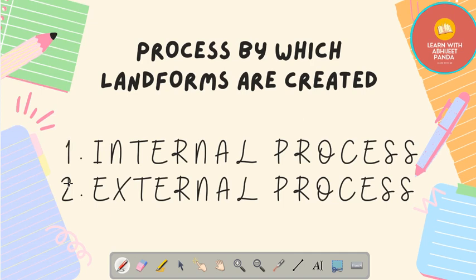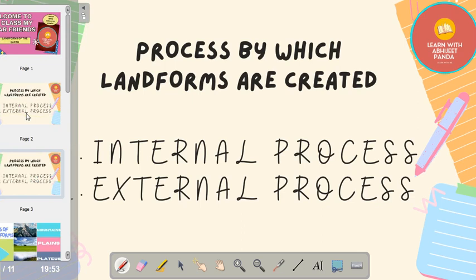The second process is external process. It leads to wearing down and rebuilding of land surface. The wearing down of land is called erosion, and land surface lowered by the process of erosion is rebuilt by the process of deposition. These two processes are done by running water, wind, air.